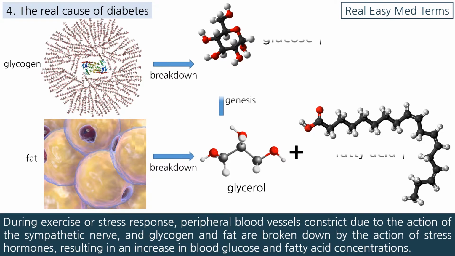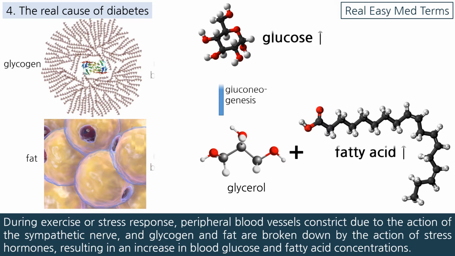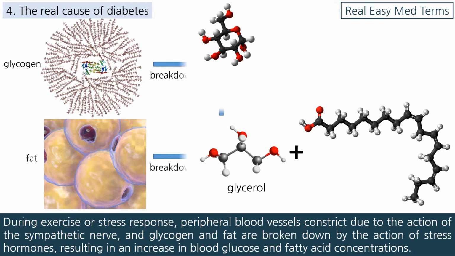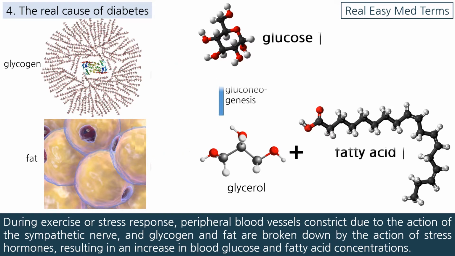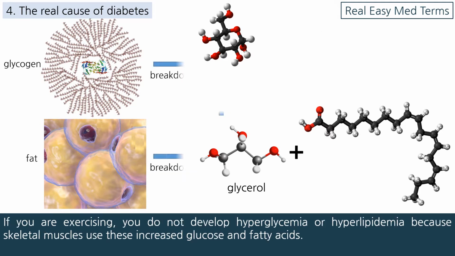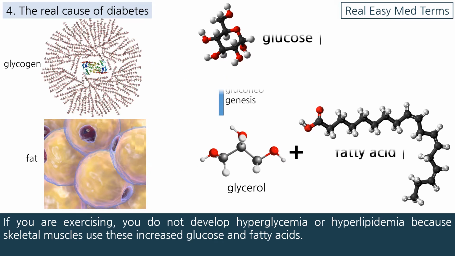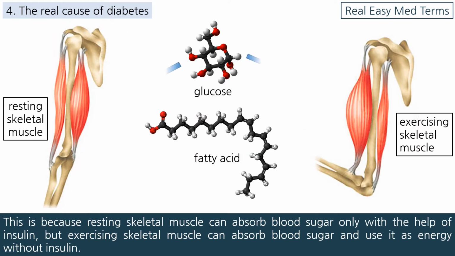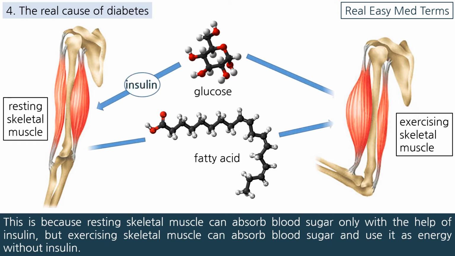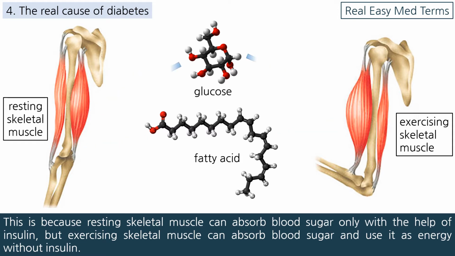During exercise or stress response, peripheral blood vessels constrict due to the action of the sympathetic nerve, and glycogen and fat are broken down by the action of stress hormones, resulting in an increase in blood glucose and fatty acid concentrations. If you are exercising, you do not develop hyperglycemia or hyperlipidemia because skeletal muscles use these increased glucose and fatty acids. This is because resting skeletal muscle can absorb blood sugar only with the help of insulin, but exercising skeletal muscle can absorb blood sugar and use it as energy without insulin.